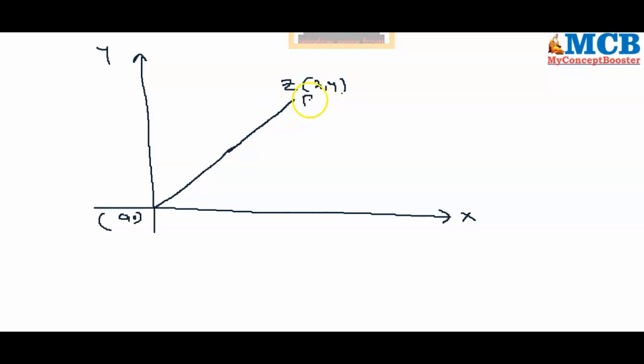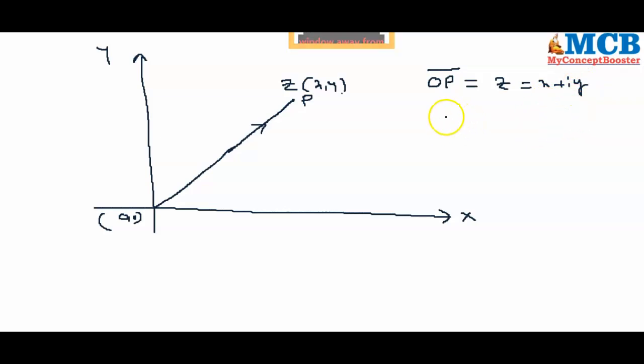This point is denoted by P. This OP bar is the line joining origin and the complex number z, x comma y. OP bar is nothing but z, that is x plus iy. In terms of complex numbers, we can represent it like this.